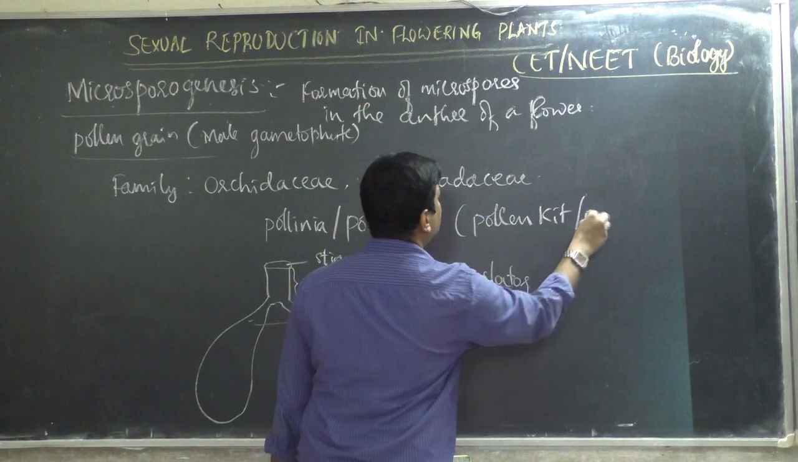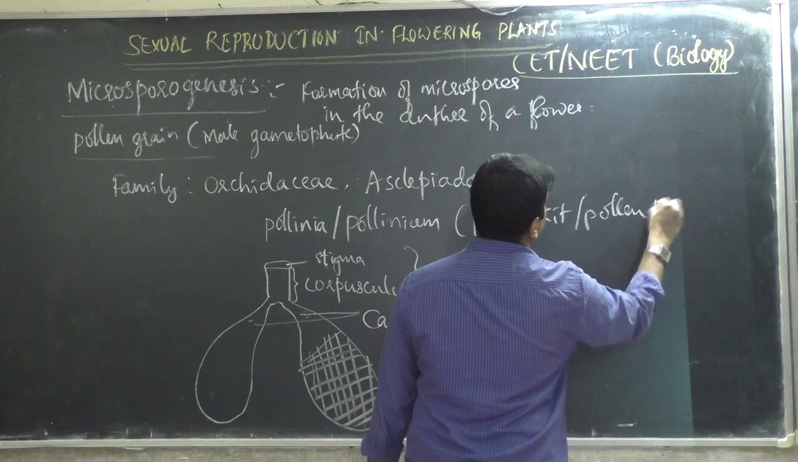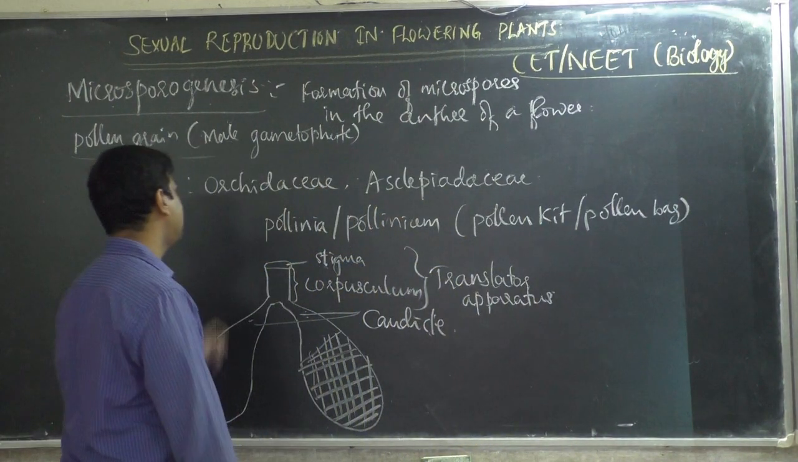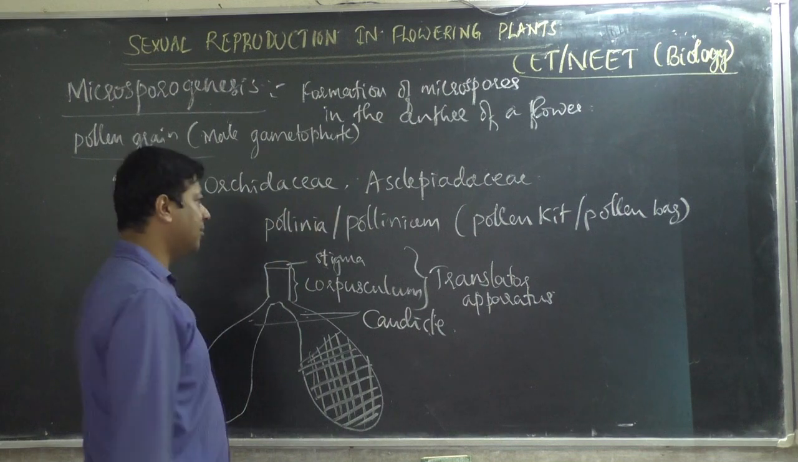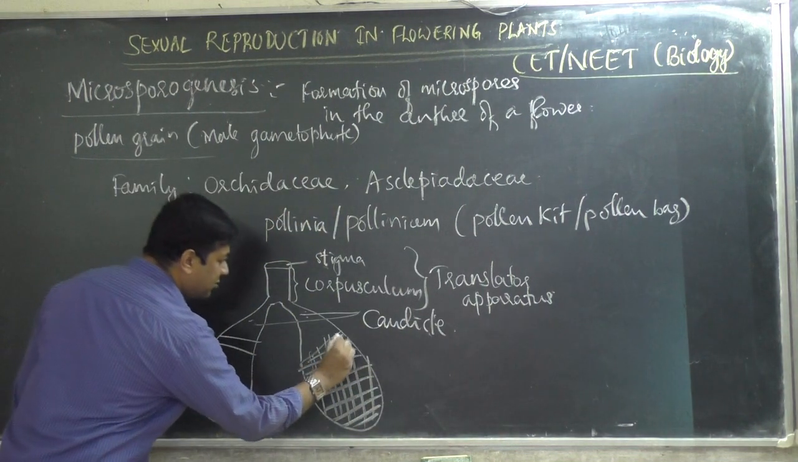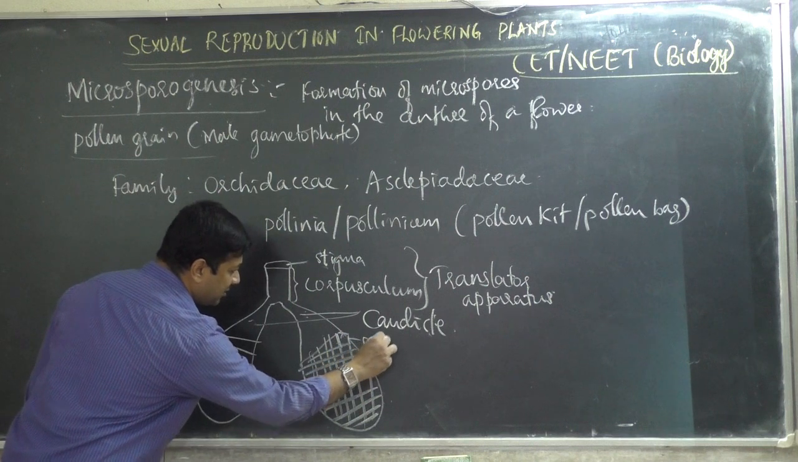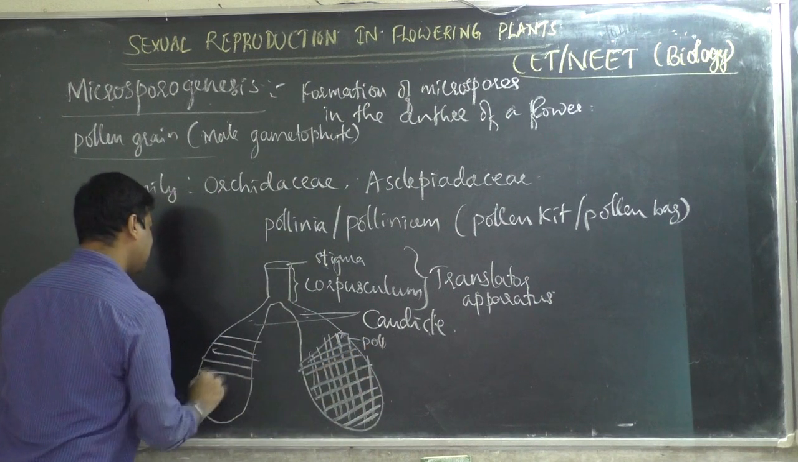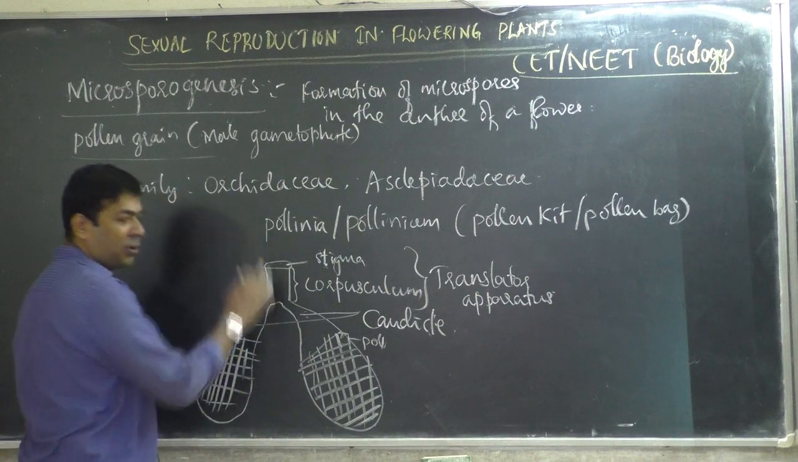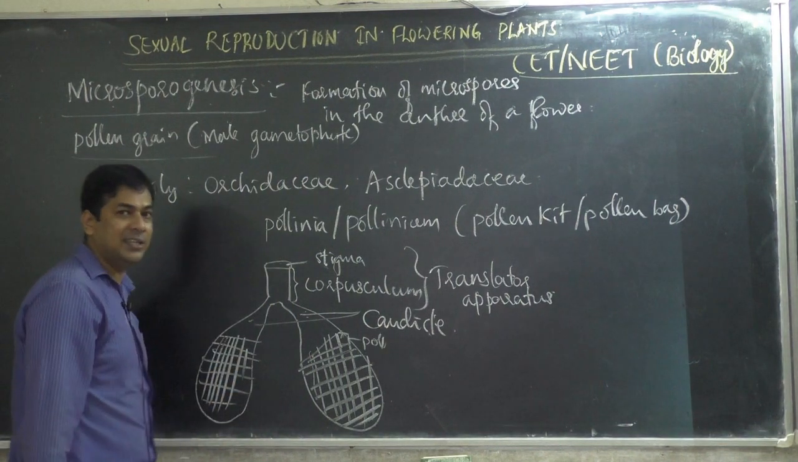Pollen kit or pollen bag. It is found in two families. This is very important for NEET point. Orchidaceae and Asclepiadaceae family. Pollen kit or pollen bag. What these individual boxes I am showing, these are all pollen grains. So these structures, the entire structure, is called pollen bag or pollinia or pollinium.